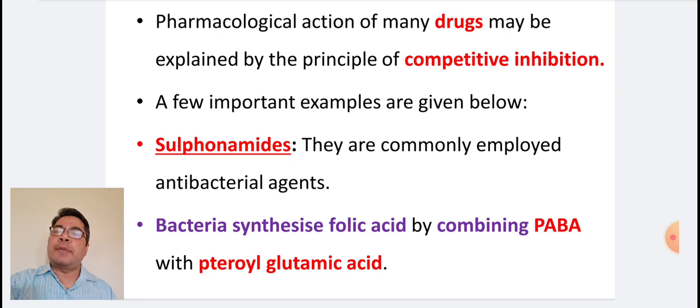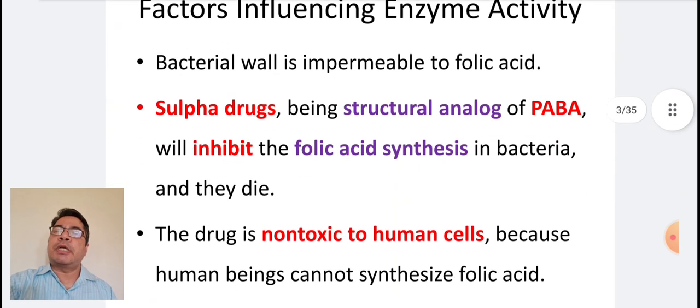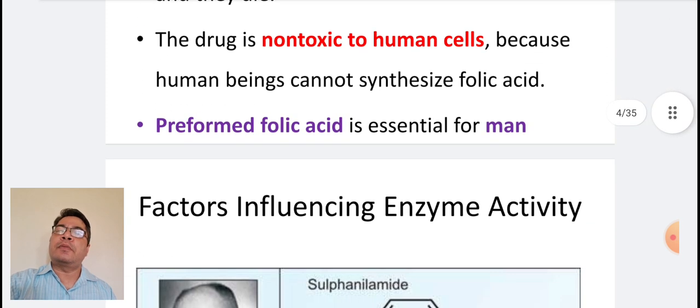Sulfonamides. They are commonly employed antibacterial agents. The bacteria synthesize folic acid by combining PABA with pteridine and glutamic acid. Bacterial wall is impermeable to folic acid. Sulfa drugs, being structural analogs of PABA, will inhibit the folic acid synthesis in bacteria and they die. The drug is non-toxic to human cells because human beings cannot synthesize folic acid. Preformed folic acid is essential for man.